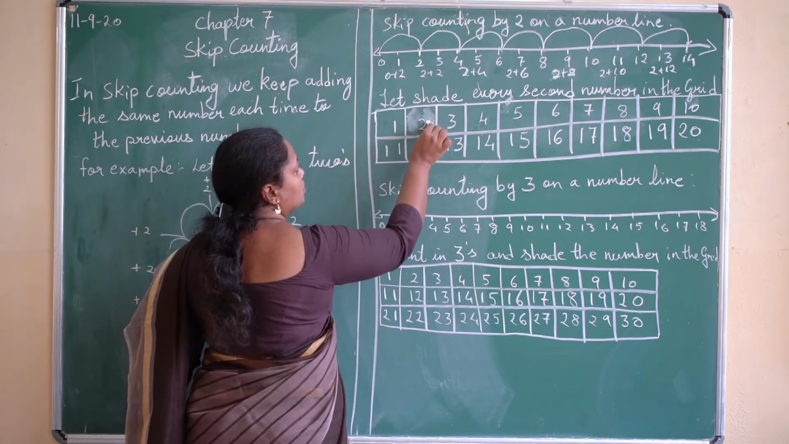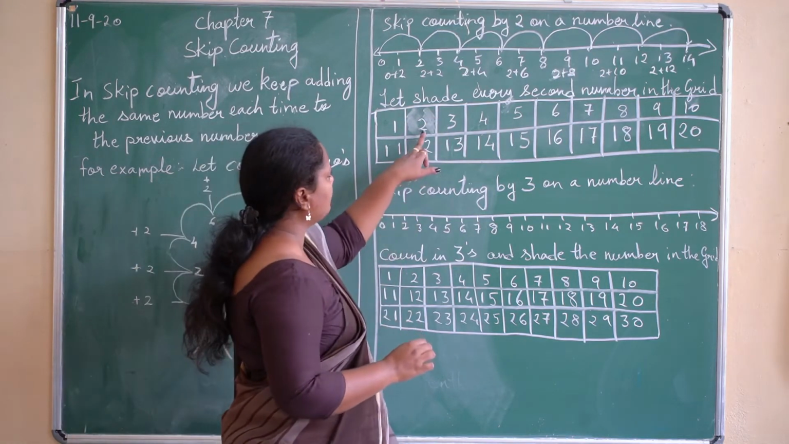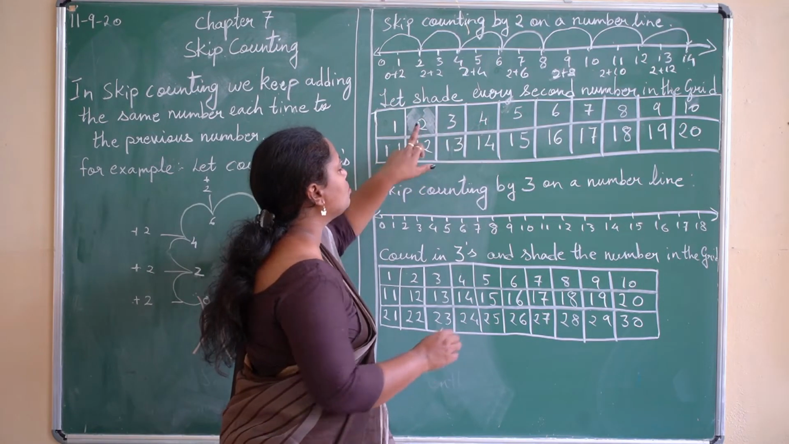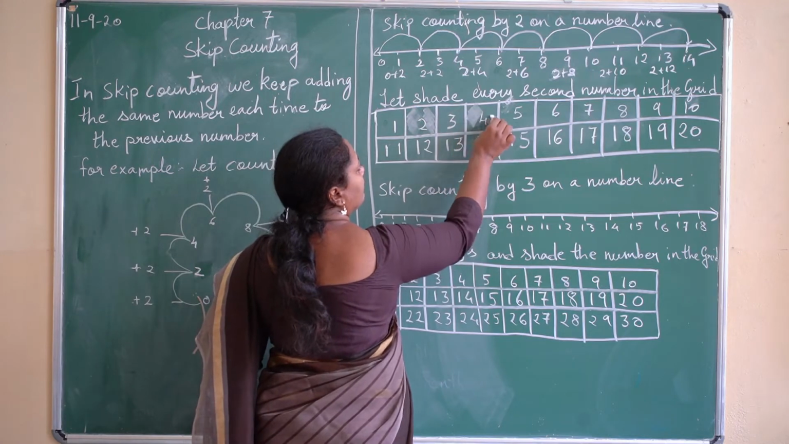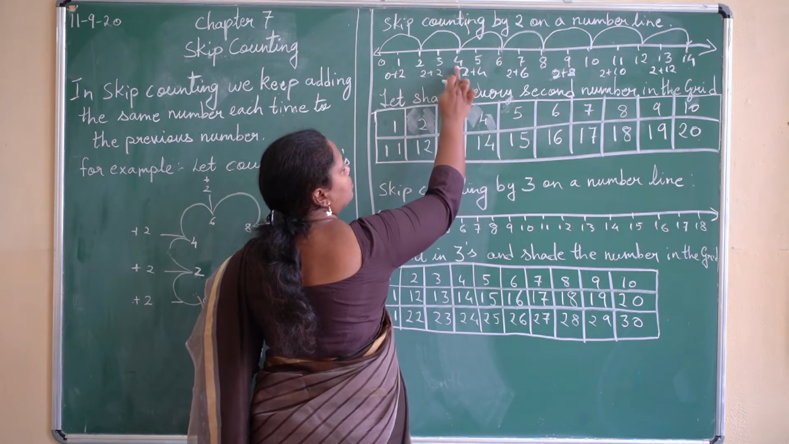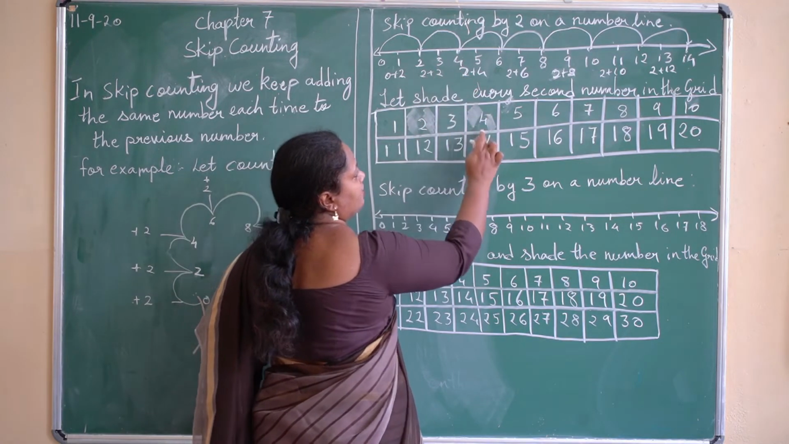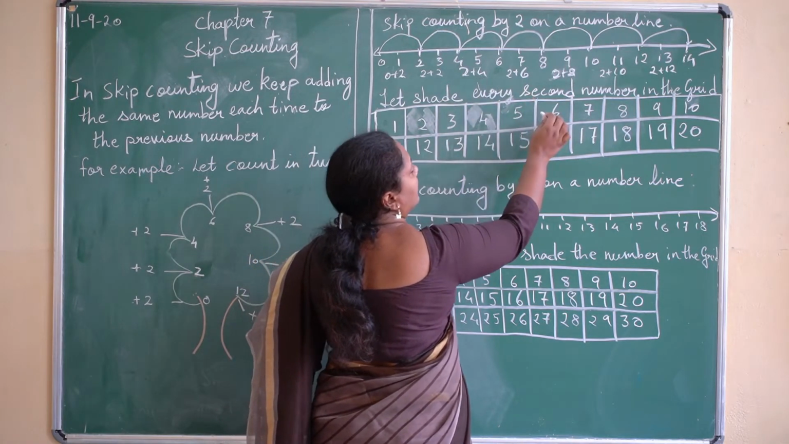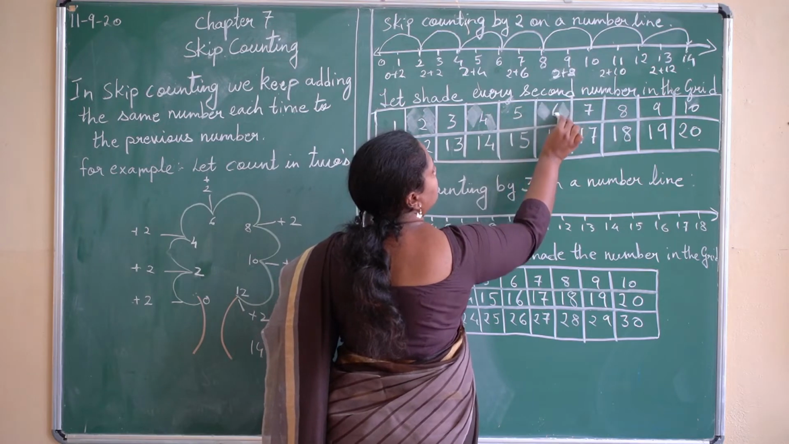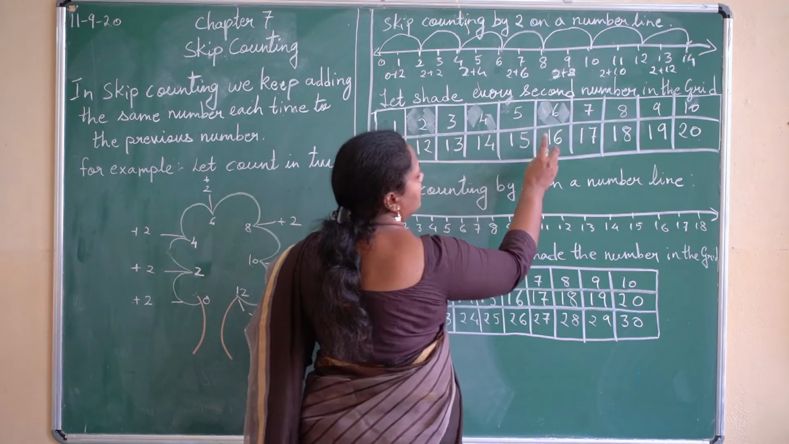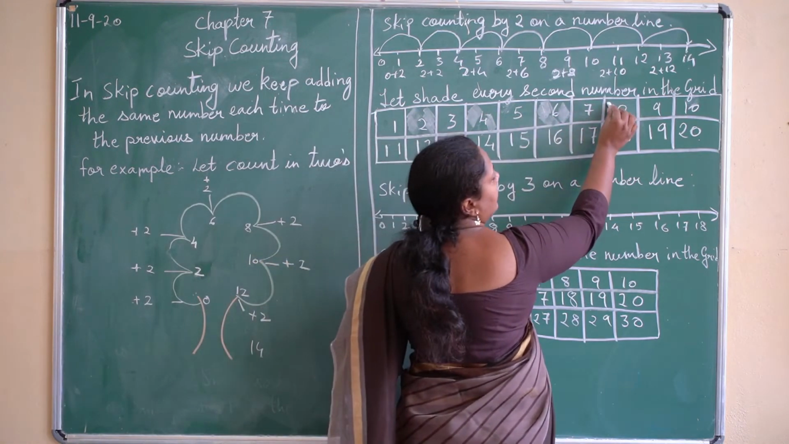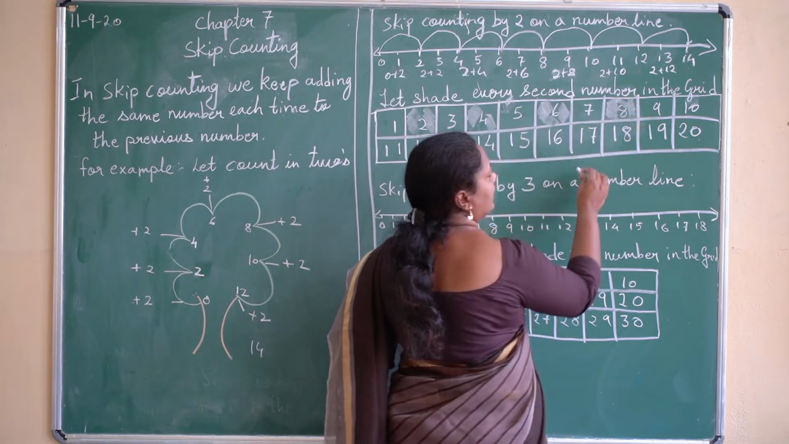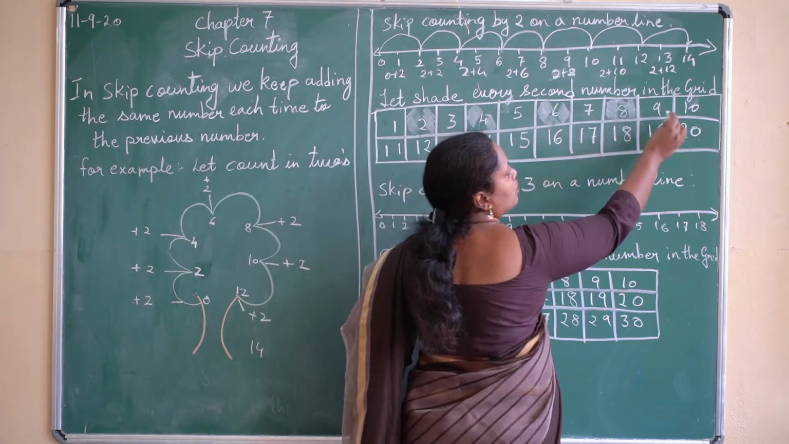Number 2. Now after this, I will move on to the number 4. That means 2 plus 2 is 4. How have we done it on the number line? 2 plus 2 is 4. Same way I will shade it over here. Then 4 plus 2, what do I get? 6. So I will shade this number. Now 6 plus 2 is 8. So I will shade this number 8 over here. Now 8 plus 2, 10.